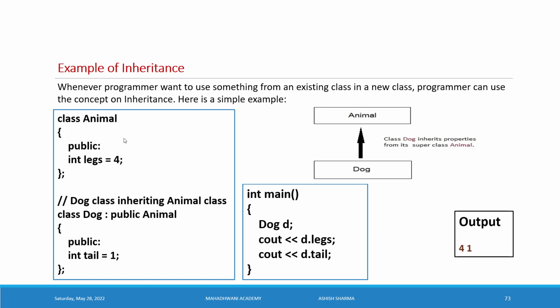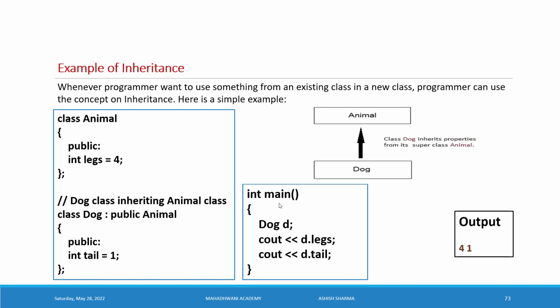So what are the characteristics it takes from the animal class? The legs are 4, four legs, and the derived class member tail. Tail 1 means we can keep the whole thing together, and we understand here the animal with 4 legs and 1 tail is a dog. So the existing property is legs in the animal class, and the new property we added with it, in the dog class, is tail.